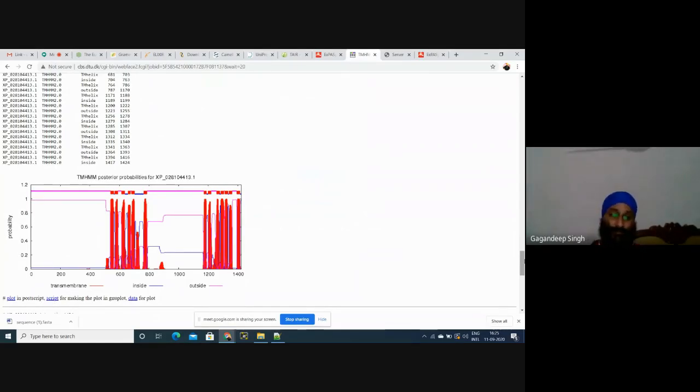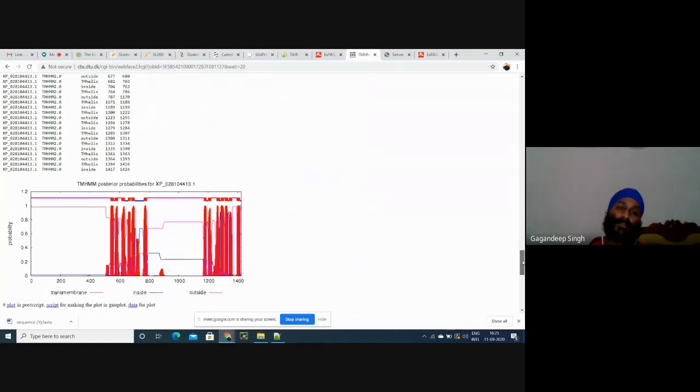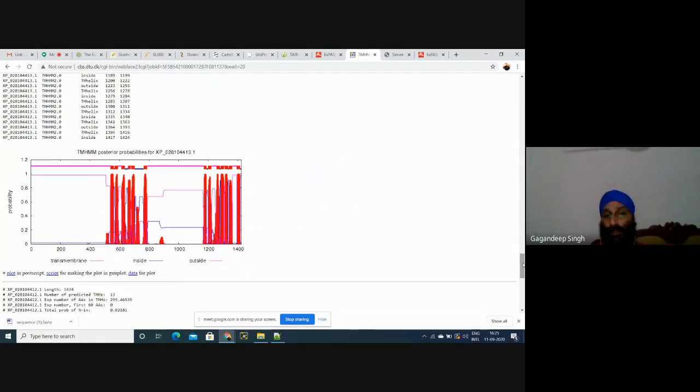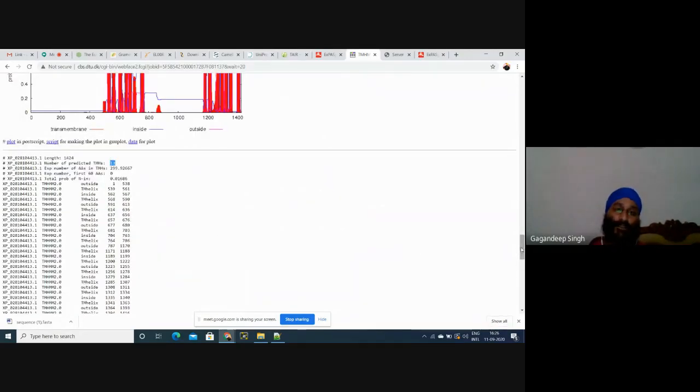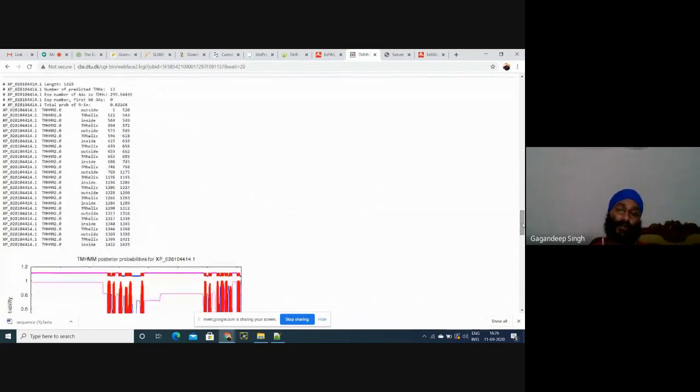Okay, that is why we'll use some more tools to increase the confidence of our analysis. And whenever we write our results using these tools, we'll give the reference of these tools, that we found our protein is cytoplasmic based on this tool, and the consensus of all the tools is that our protein is cytoplasmic. Okay, we don't need how many helices are in cytoplasm or transmembrane. We need either it is cytoplasmic or transmembranic.